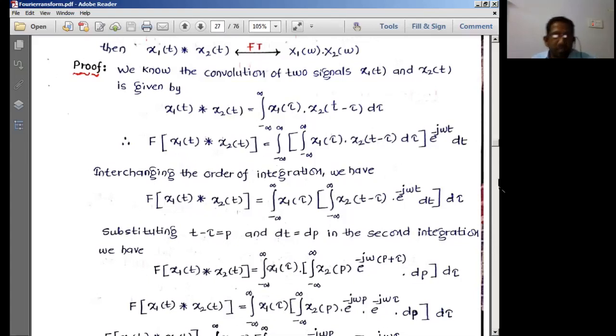So convolution means simply one signal is kept fixed, and of the other signal we take the shifted versions and simply scan x2 of t over x1 of t. After the completion of scanning, we get the resultant signal, which is the convolution of these two signals. That is the basic thing we will be doing here.